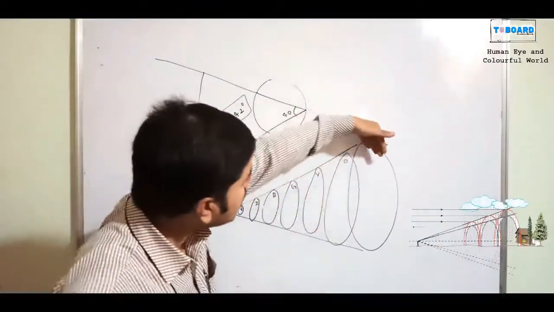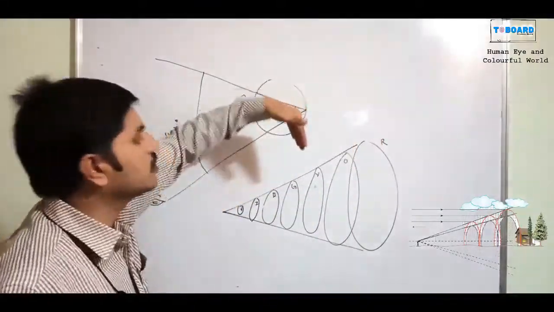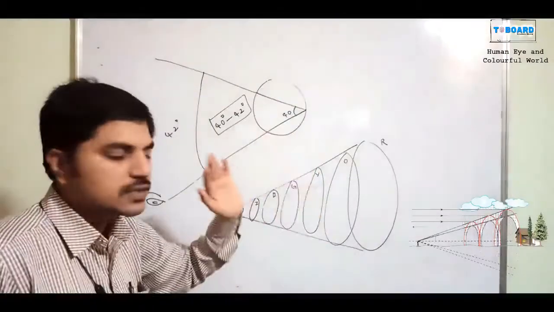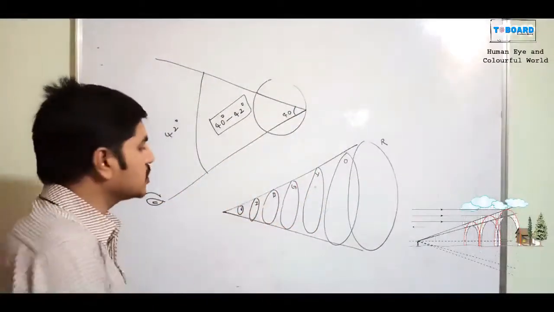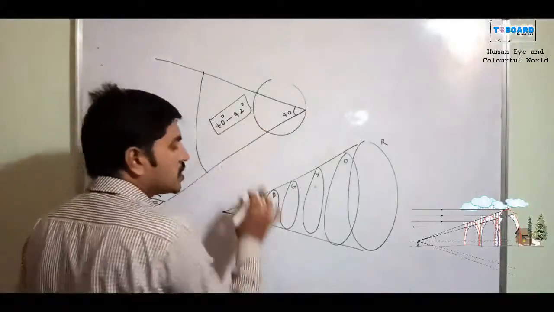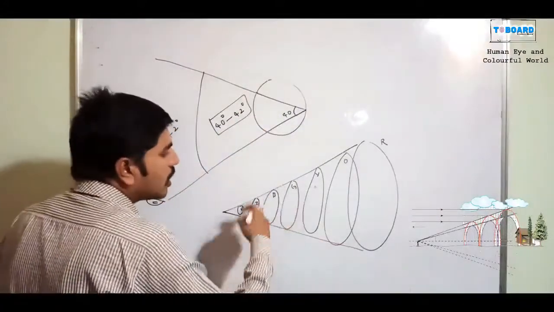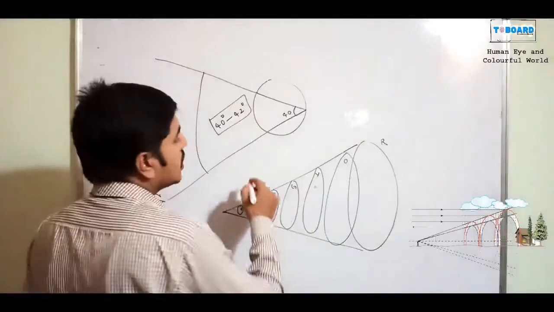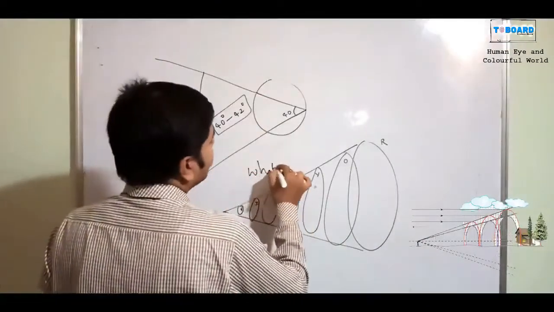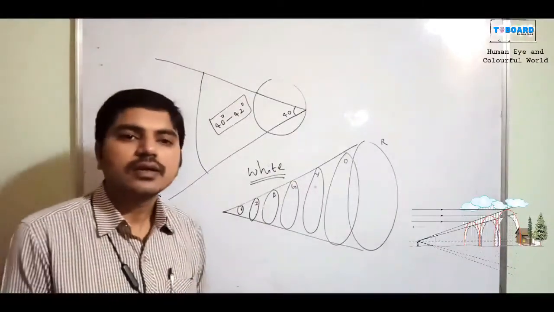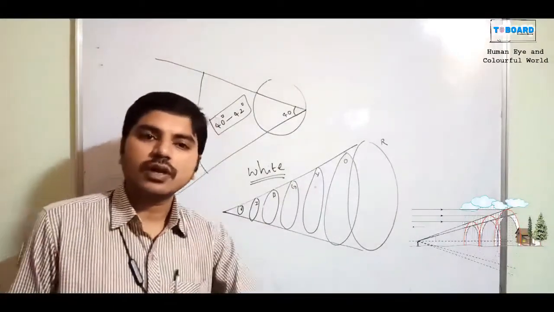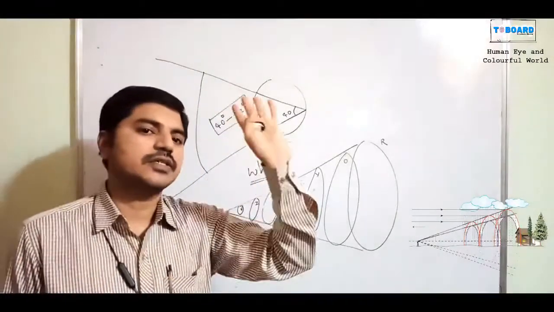So the red color mixes with the orange, and the orange color mixes with the yellow, and like this it tries to mix and make a single color. If it is not at 40 to 42 degrees of angle, then all colors vanish and make a single color, that is called white color. So that is the reason we can use that. The vanishing of all colors into a single color is made as white color.